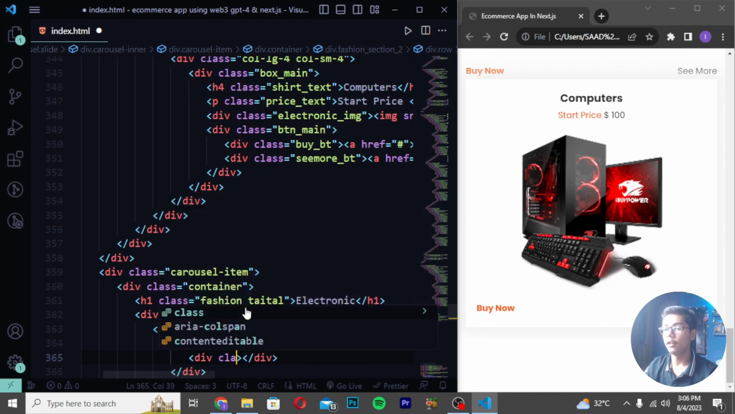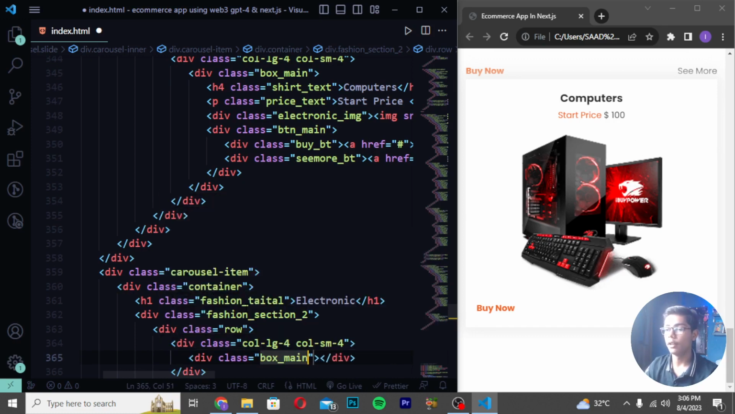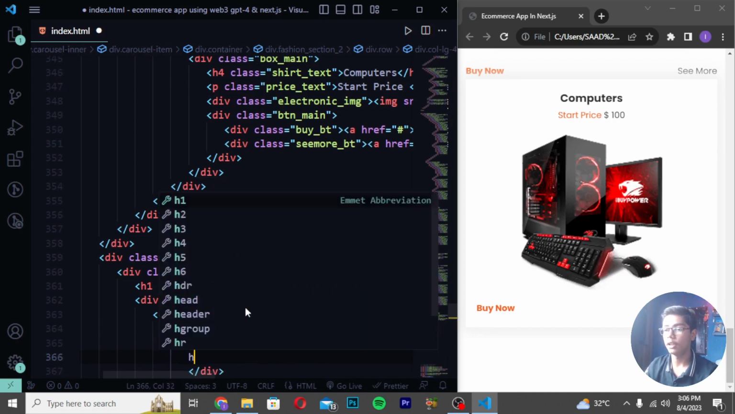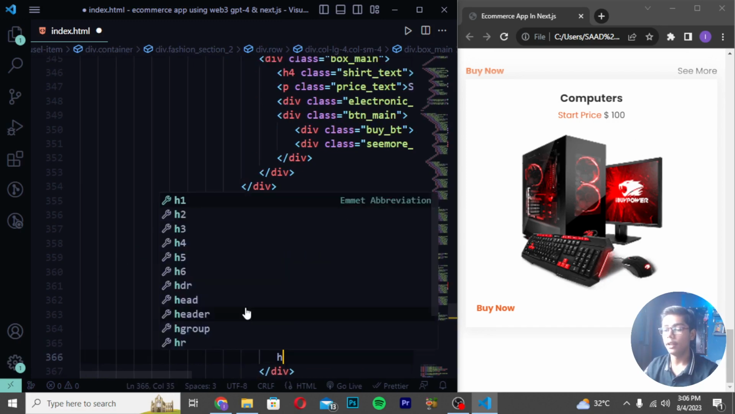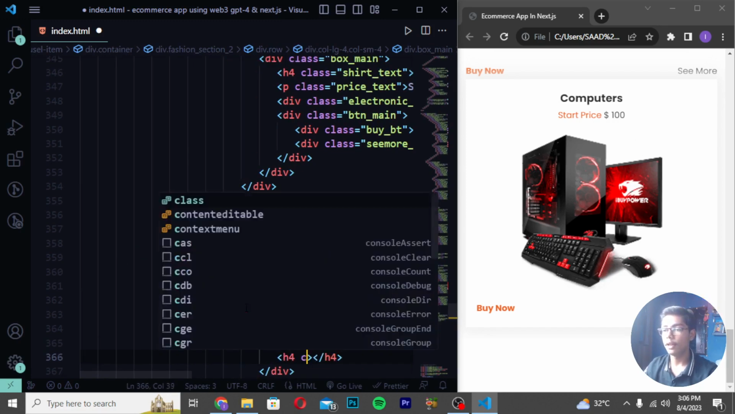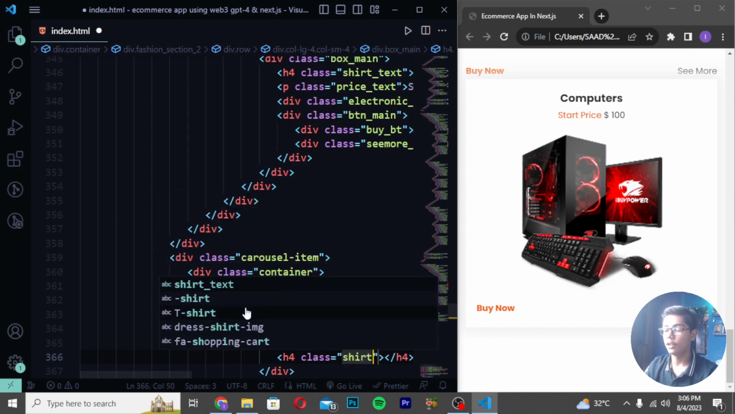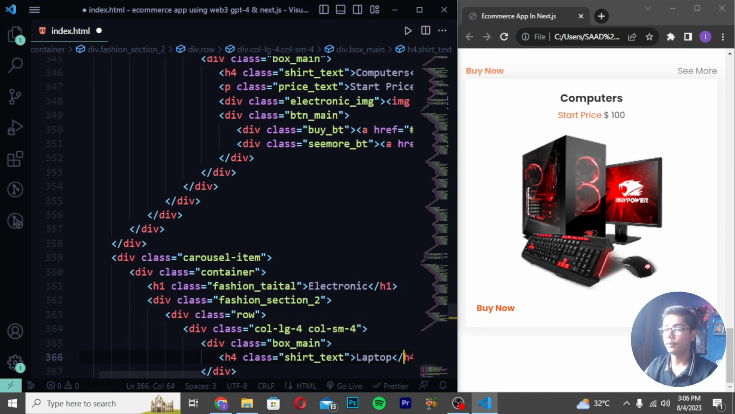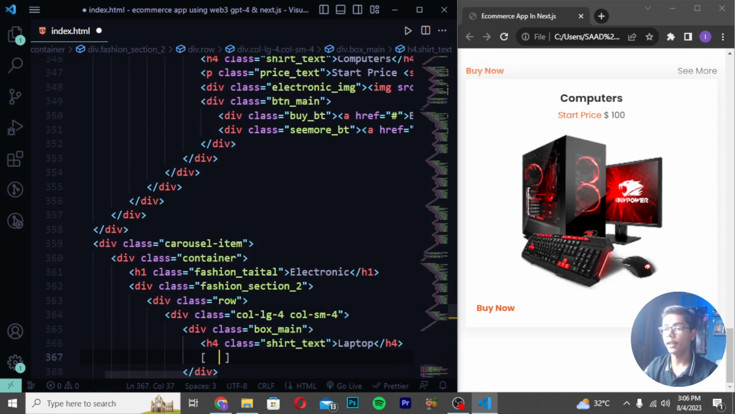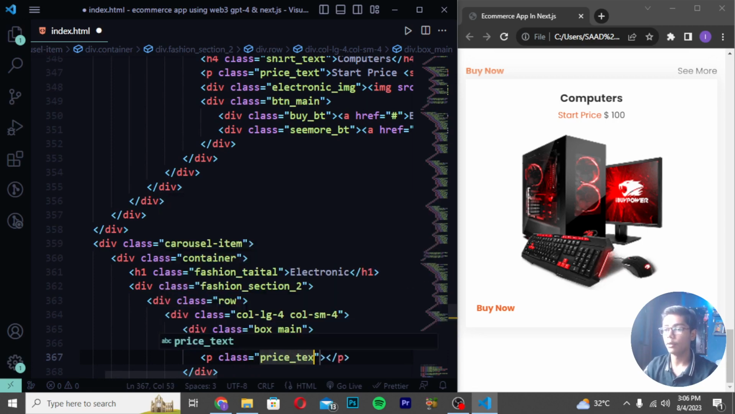Then you have to write here div class box underscore name. Then I will be now just writing here h4. So here you have to just move backward here and write here h4, give h4 with the class here as shirt underscore text. Then you have to now write here laptop like this, create p tag here, and after writing the p tag you have to give here price underscore text.